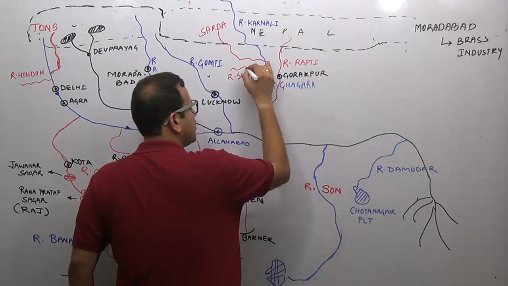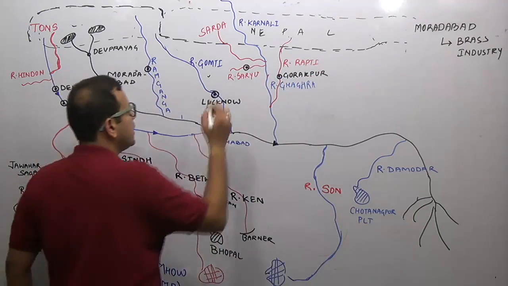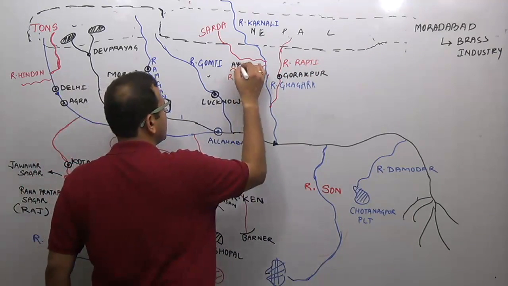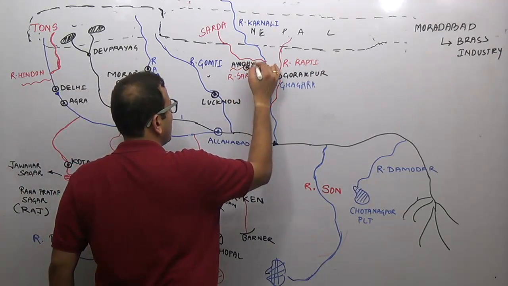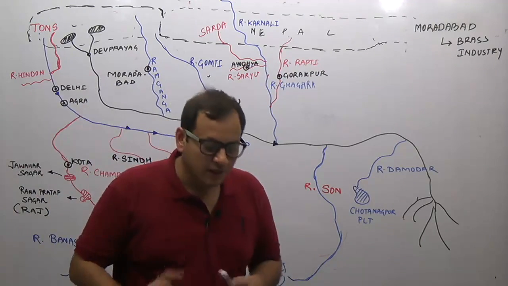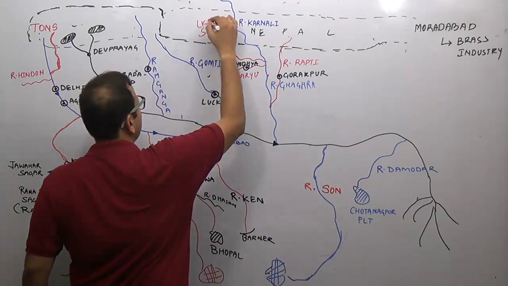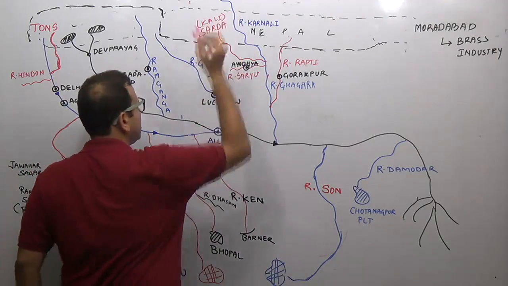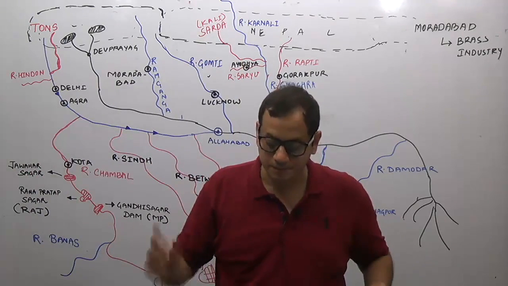And the famous city of Ayodhya is located on River Sarju, River Saryu. Ayodhya is located here. River Sarda is known as River Kali in Nepal.